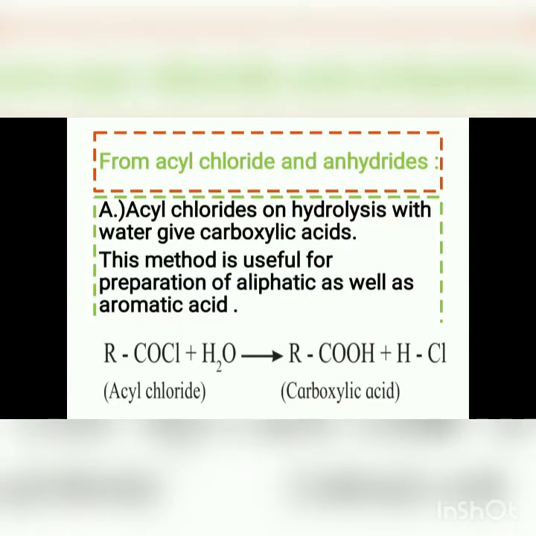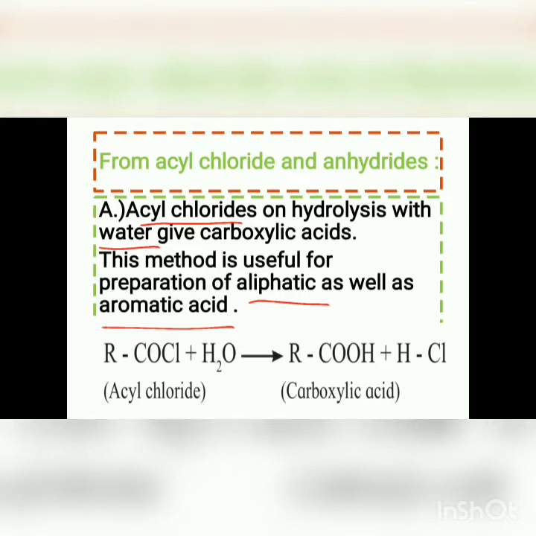Now the second reaction is from acyl chloride and anhydride. The general formula for the acyl chloride is RC double bond O Cl. That means there is the presence of a halogen, that is chloride. This acyl chloride on hydrolysis with water gives the corresponding acid, and this method is very useful for the preparation of aliphatic as well as aromatic acids.